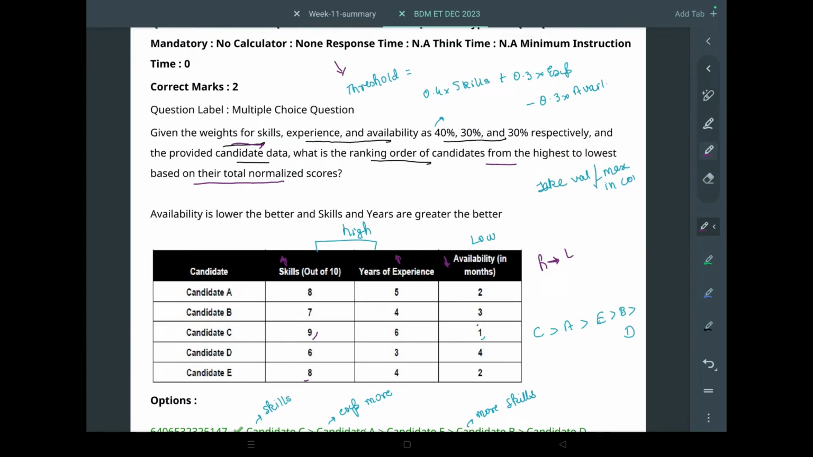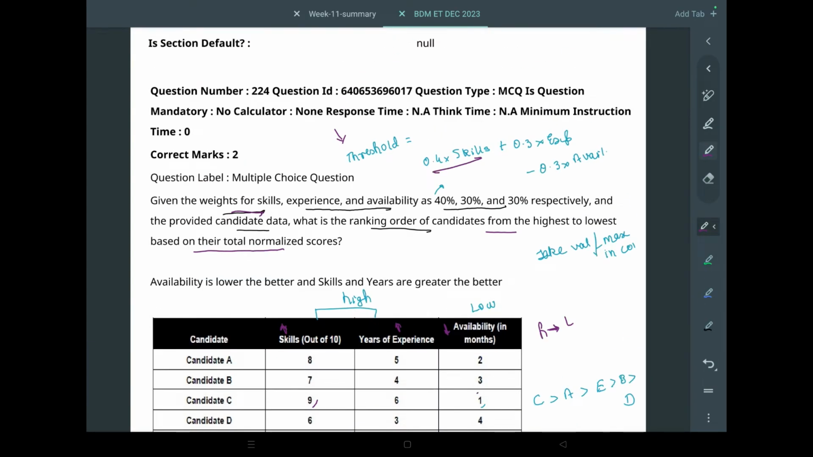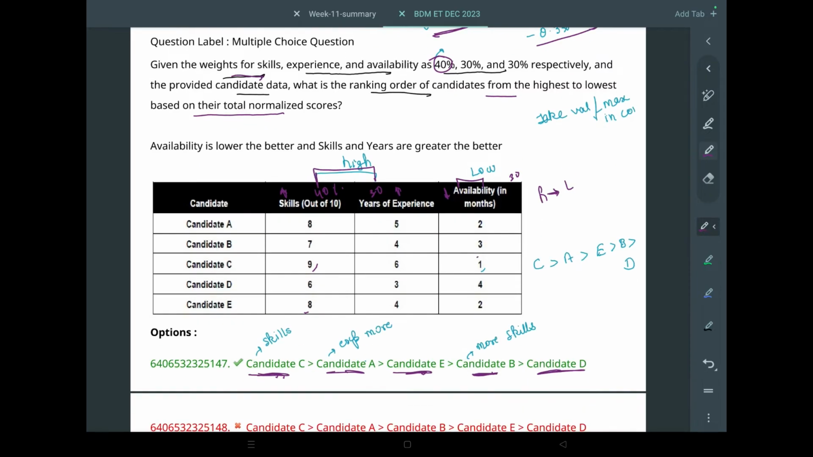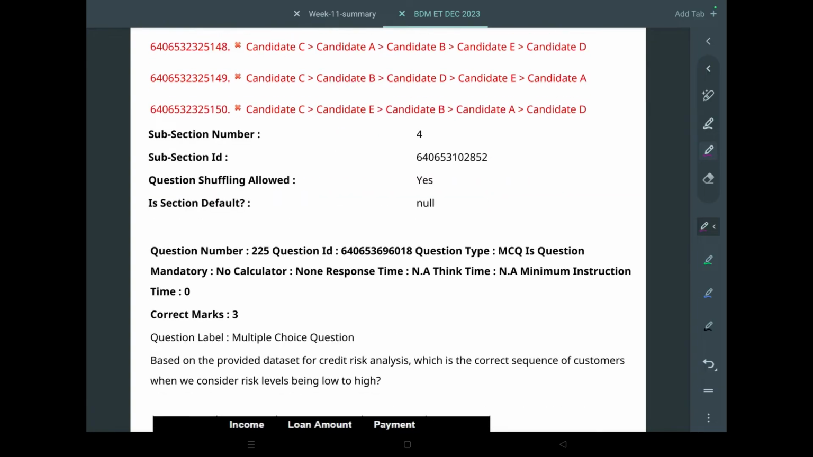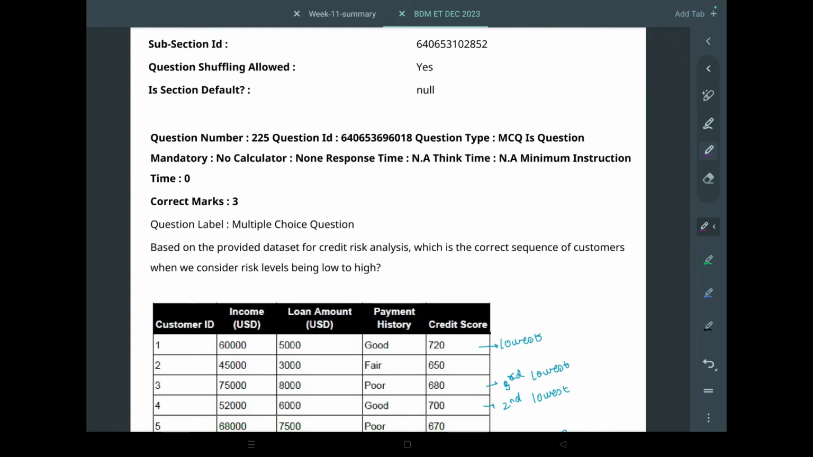So we have been given weights. What you do is multiply 0.4 with skills, because 40% is given for skills, then 30, 30. So 0.4 into skills plus 0.3 into experience, because we need both of these to be high, and availability to be low, so minus 0.3 into availability. When you do this, there will be a new column called threshold, and based on that threshold, you will get the same answer, CAEBD. I haven't done it, I just wrote the formula, but that is how you do it for these types of questions.